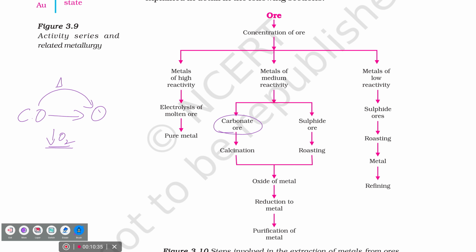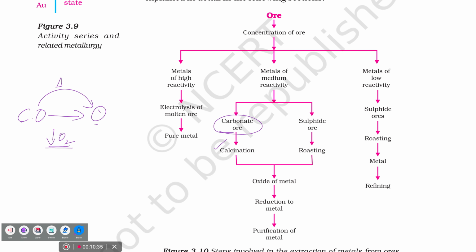Will you be able to say now? Say, carbonate ore is converted into oxides by heating strongly with limited supply of oxygen is known as calcination. What do you call that one? Calcination.